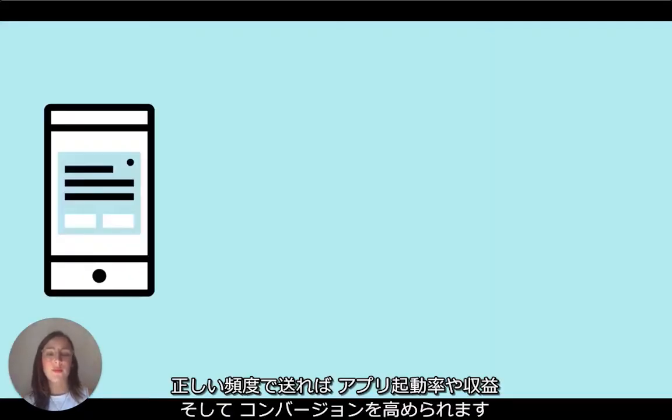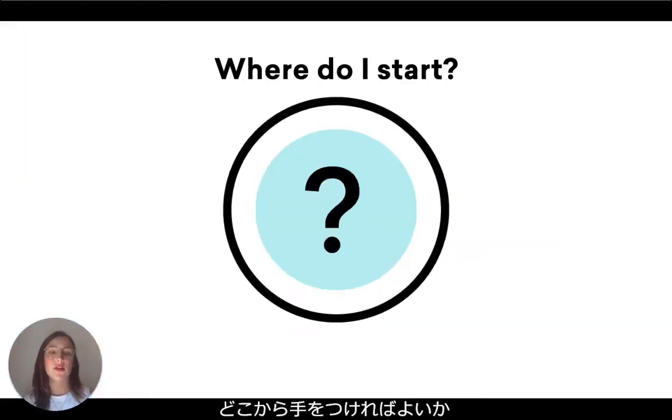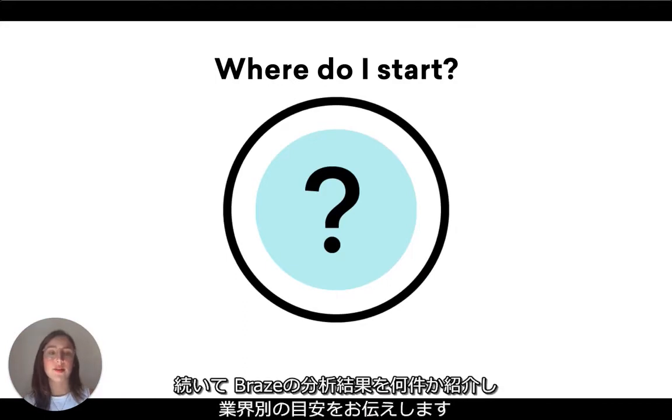Send frequency is pretty important. Getting it right can drive app opens, revenue, and conversions, but it can be hard to know where to start. So let's go over an example of how to calculate it, and then we can run through a few Braze analyses that will give you industry benchmarks to work with.